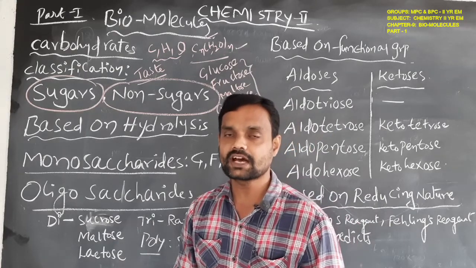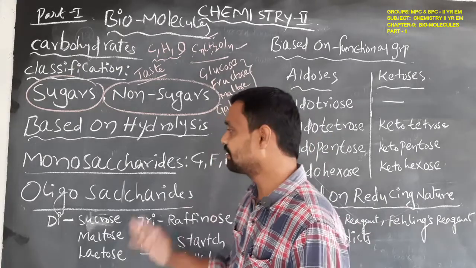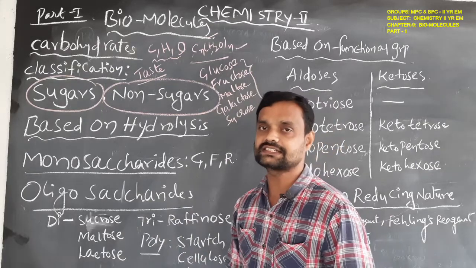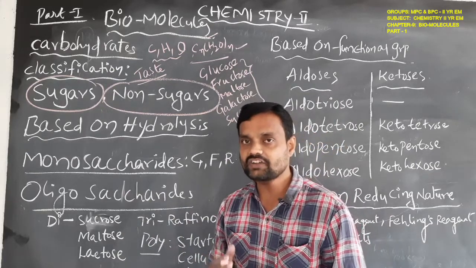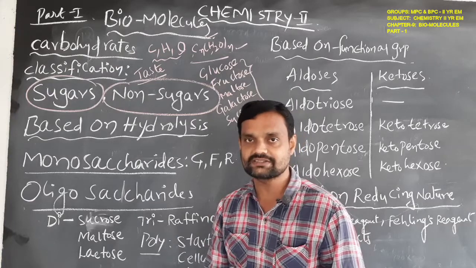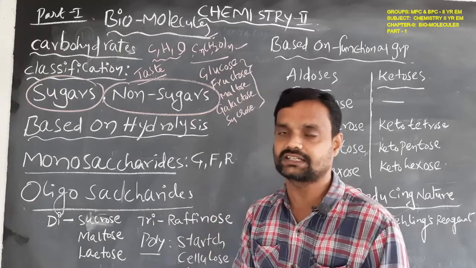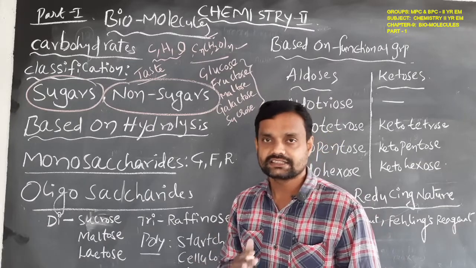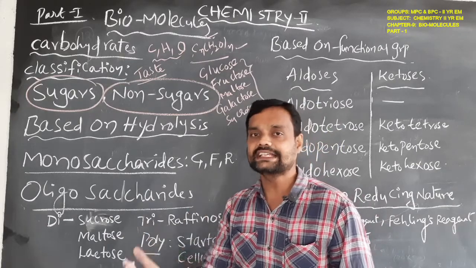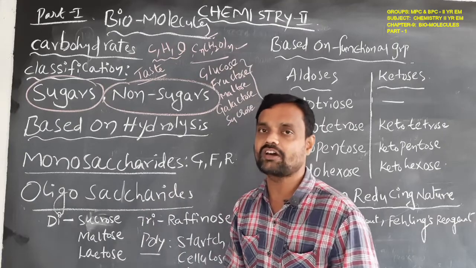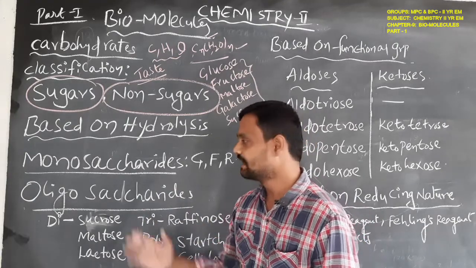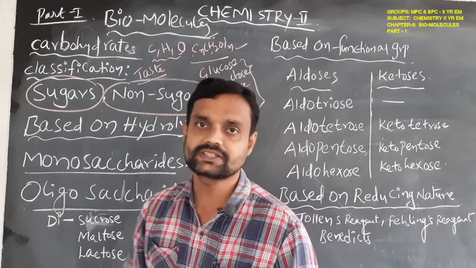When they are dissolved in water, they keep their own nature. They are not further hydrolyzed. This type of saccharide is called a monosaccharide.